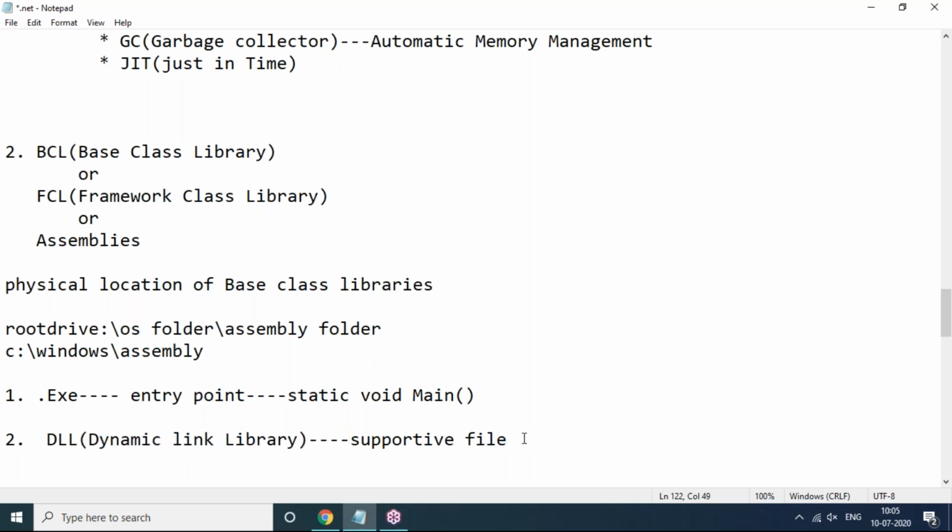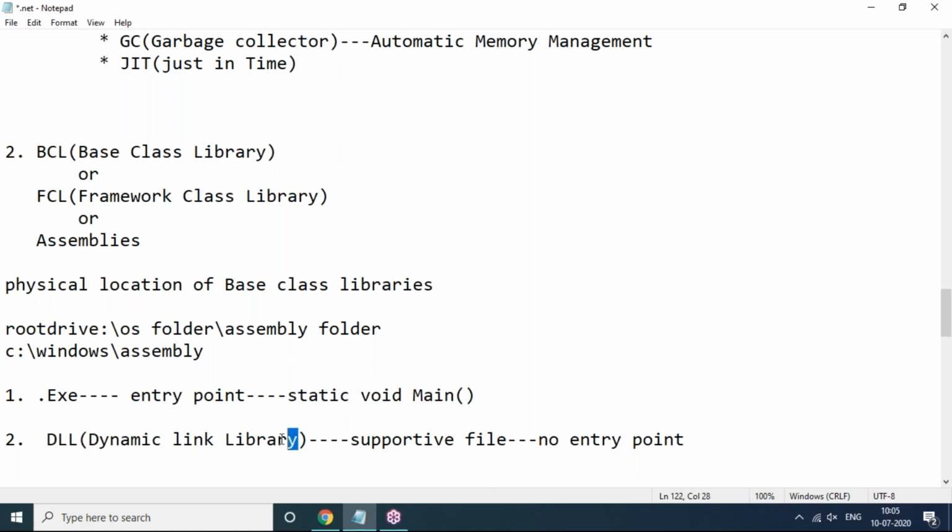Why? Because it does not contain any entry point. The Main method is not present in DLL. The Main method is always present in .exe, so that executes directly, but DLL will not execute directly.